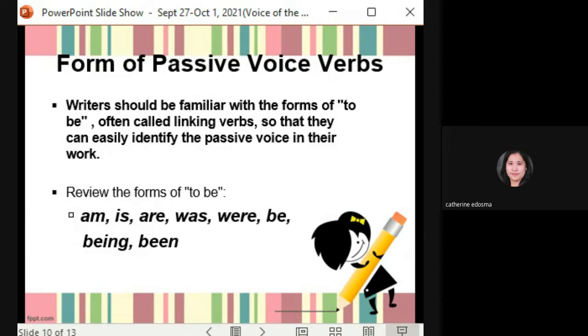Writers should be familiar with the forms of to be, often called linking verbs, so that they can easily identify the passive voice in their work. Review the forms of to be: am, is, are, was, were, be, being, been.